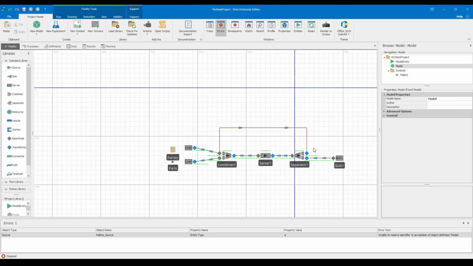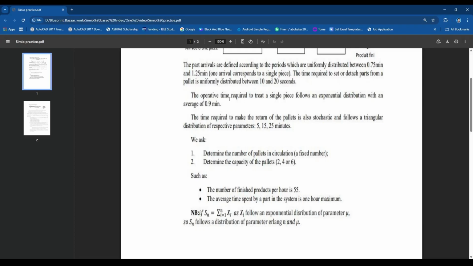Part arrivals at their source are defined by a uniform distribution between 0.75 and 1.25 minutes. This setup ensures that our model accounts for the natural fluctuations found on a real shop floor, where one arrival corresponds to a single piece.